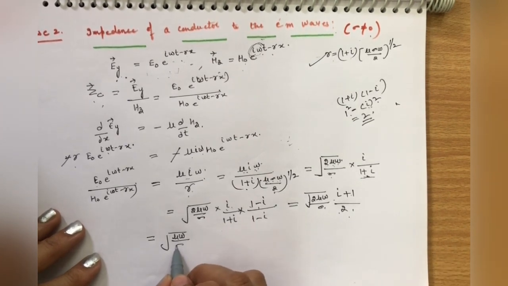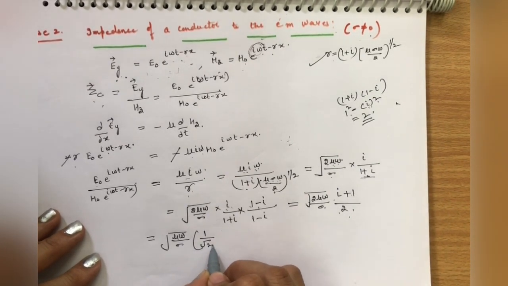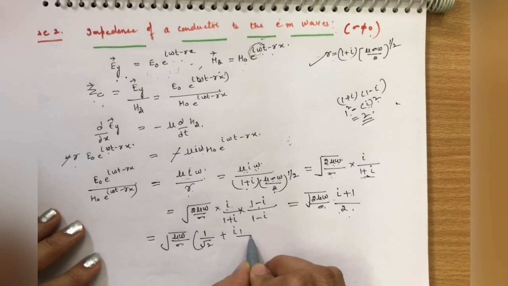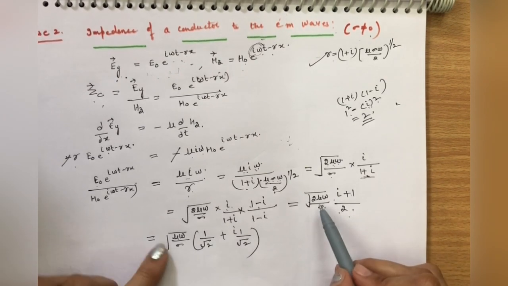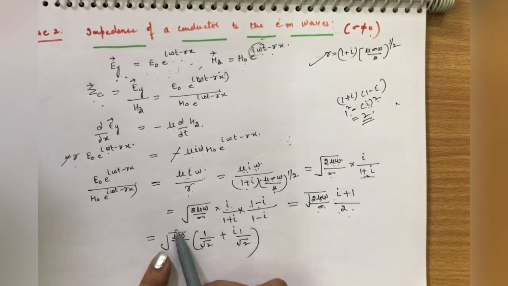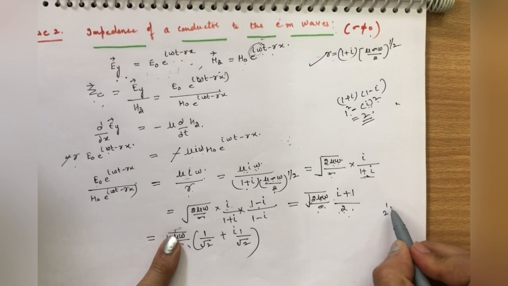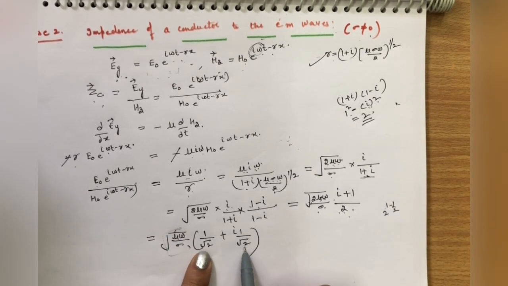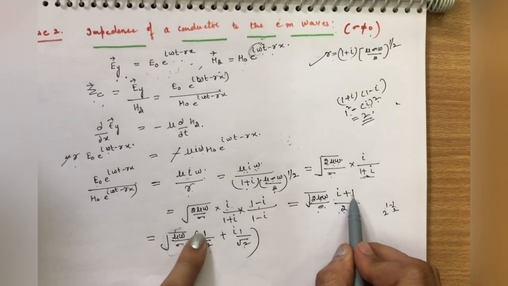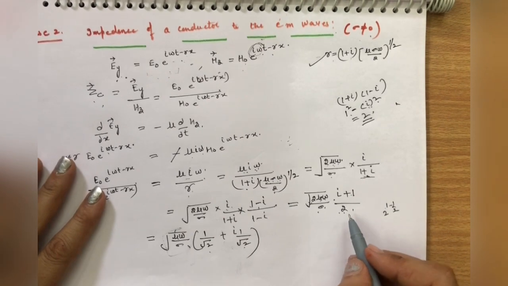So we write here 1 by under root 2 plus iota times 1 by under root 2. Can I write this? Look, mu omega by sigma I write here. This is 2, this is under root 2, so 2 raised to 1 minus 1 by 2. Under root 2 that I am taking here. This is 1 here plus iota into 1 by under root 2.